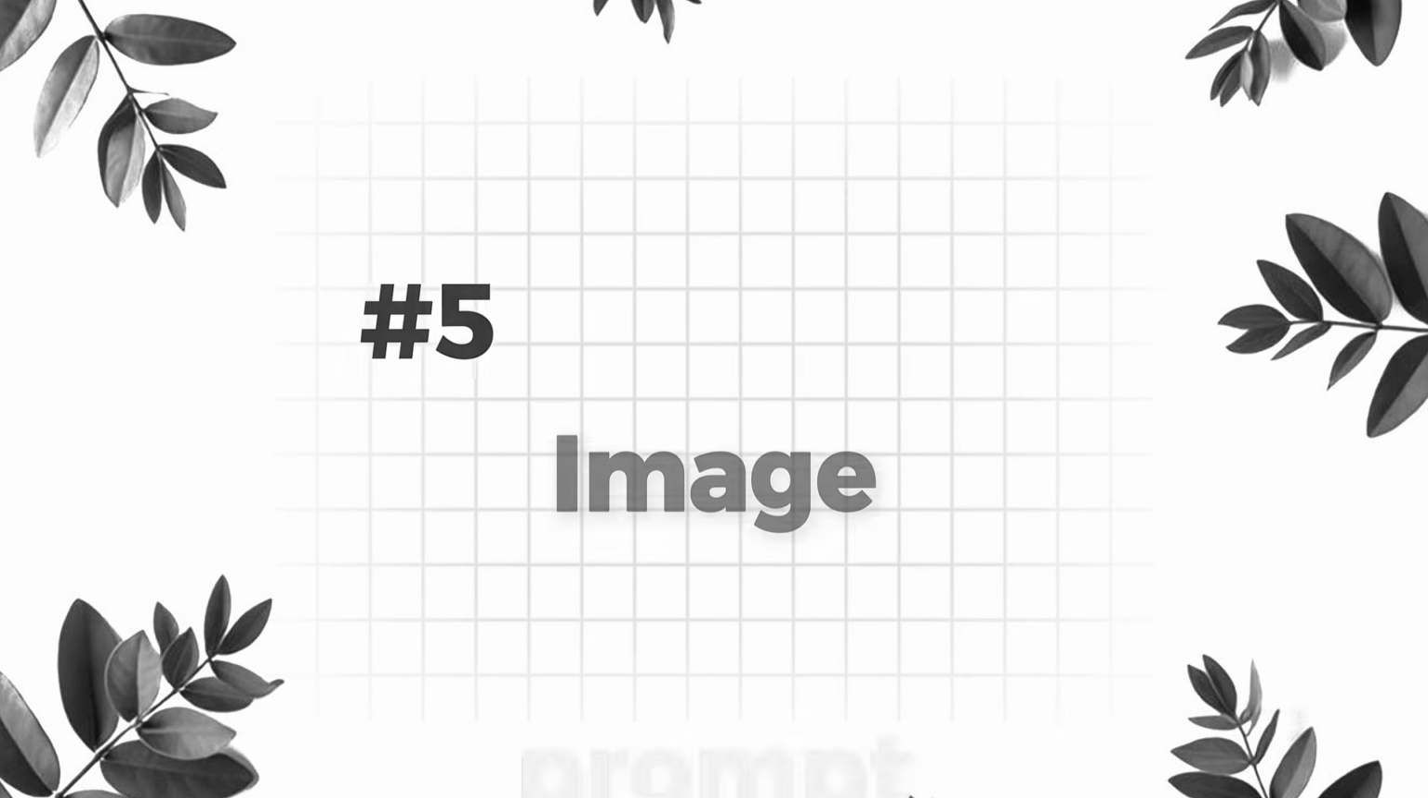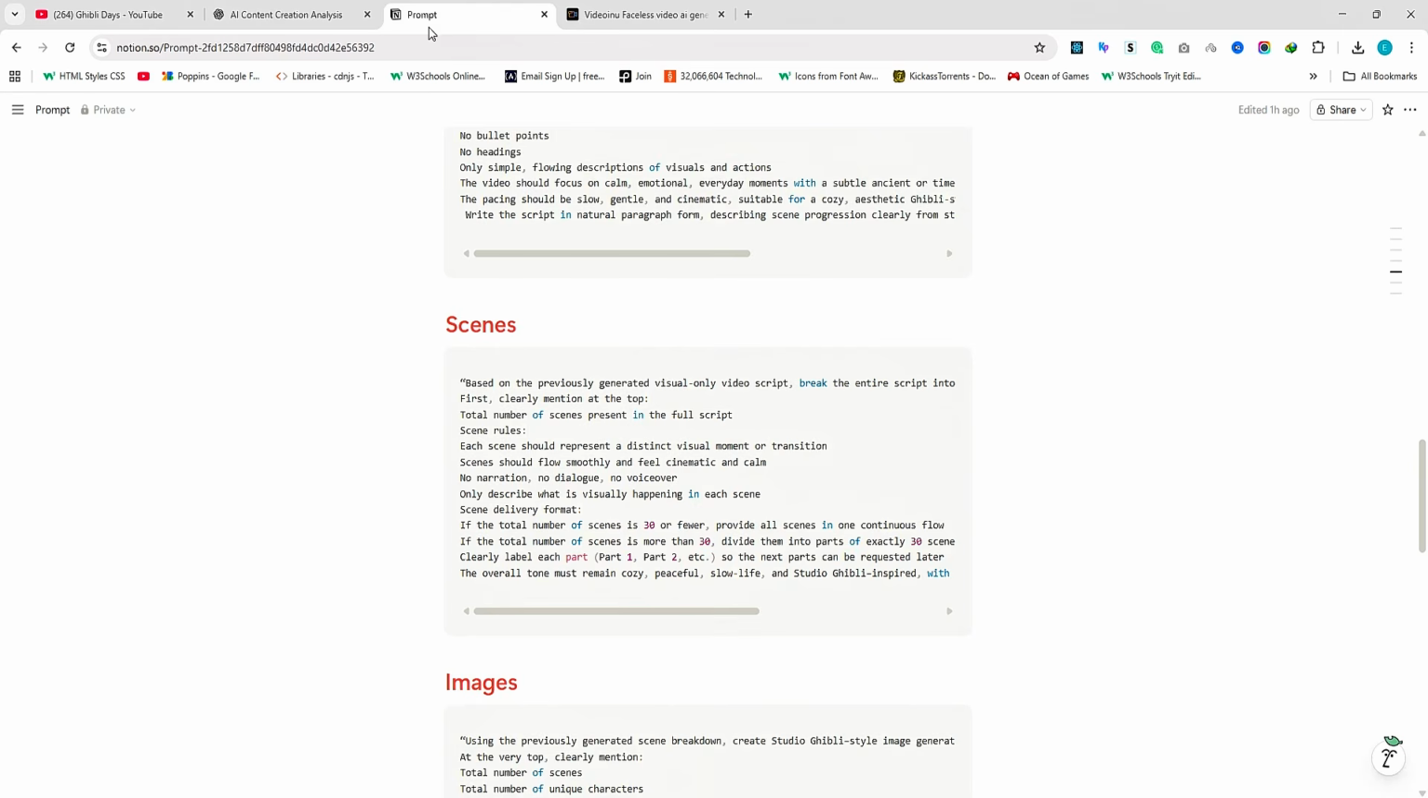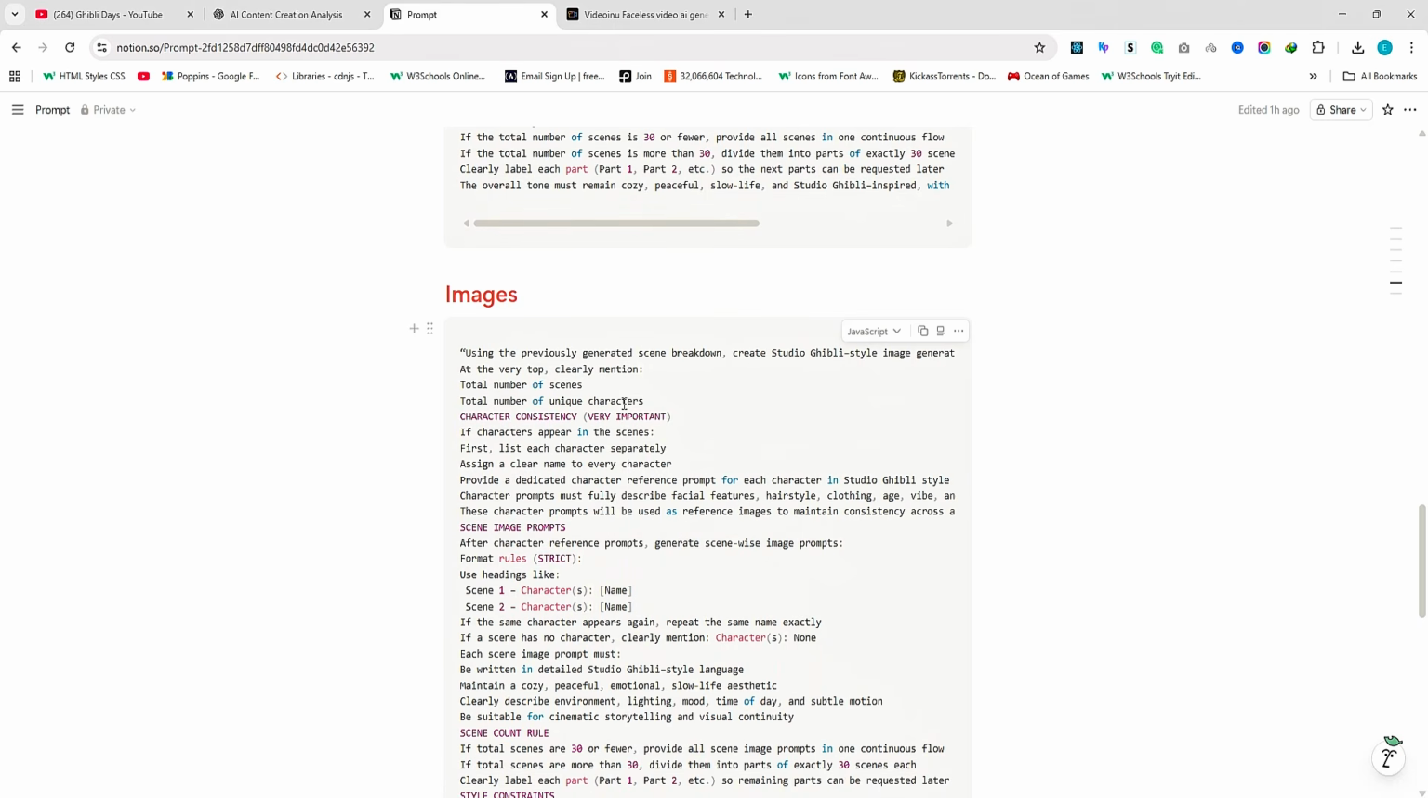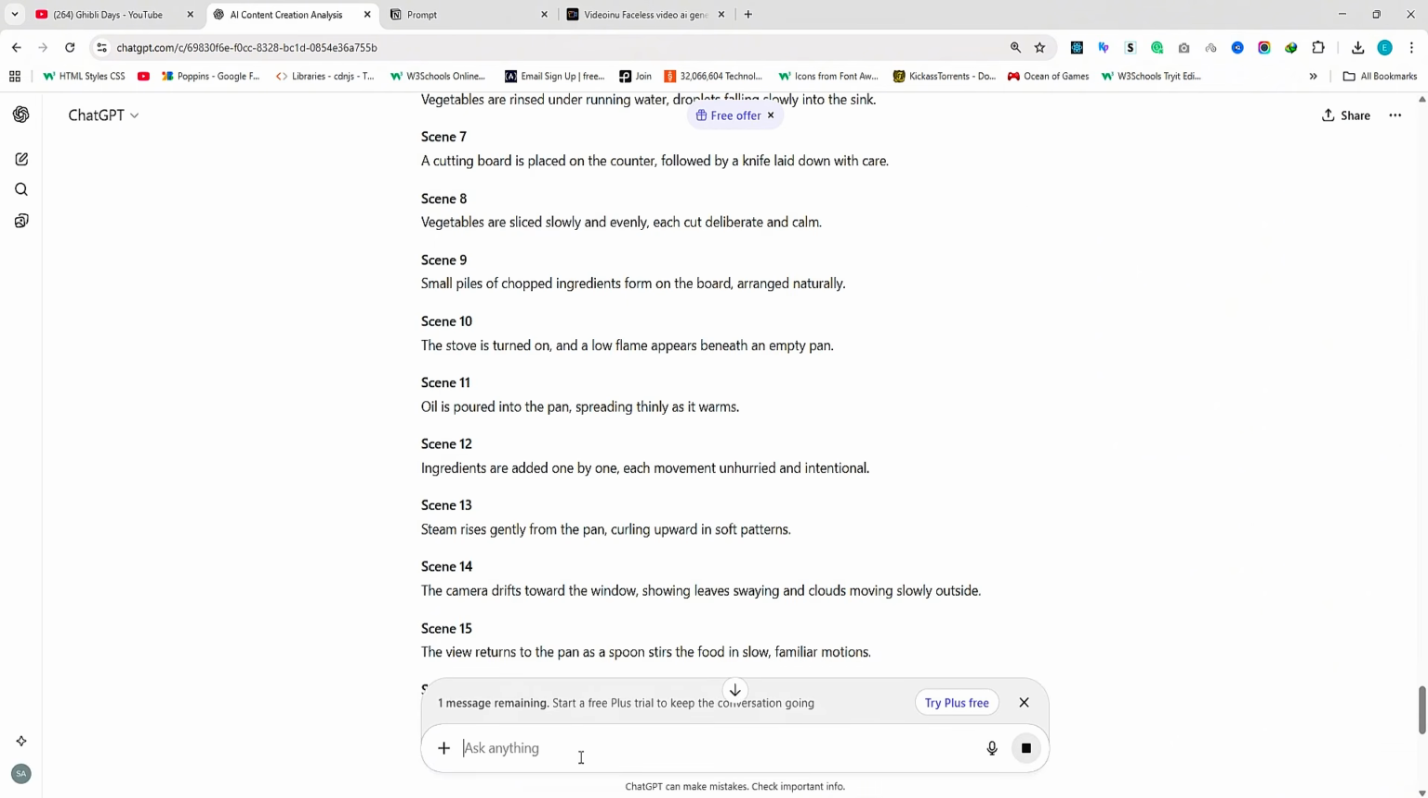Step 5. Generate image prompts and characters. Now it's time to create images, but first, we need image prompts. Go back to the Notion template and scroll to the image prompt section. Copy the entire prompt and paste it into ChatGPT.